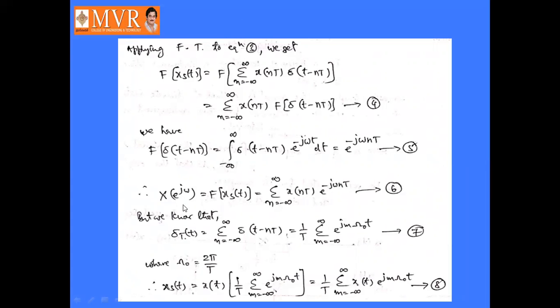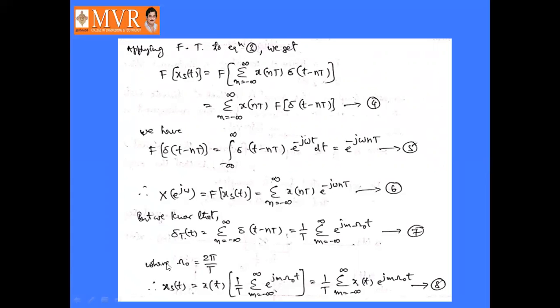Therefore, the Fourier transform of xs of t, that is X of e power j omega, is equal to sigma n equal to minus infinity to infinity x of nT into e power minus j omega nT. That is equation number 6.